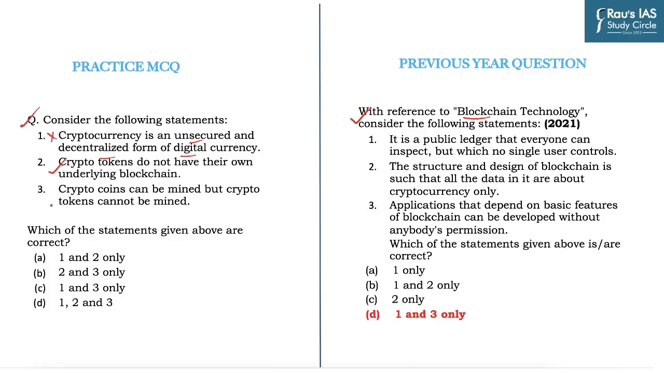Statement 3, crypto coins can be mined, but crypto tokens cannot be mined, is also correct. Because mining is a term which is associated with something which is limited. The coins are limited, they can be mined, but tokens are made. But since tokens are based on blockchain coins, they are unlimited and hence mining is not the term which is used in that reference. And so the right answer is 2 and 3 only, B.